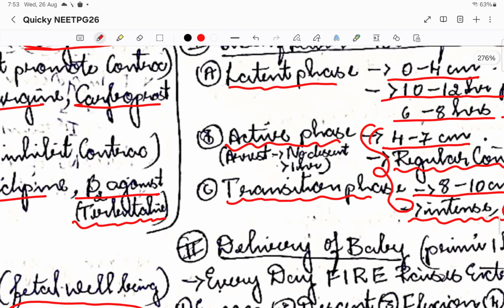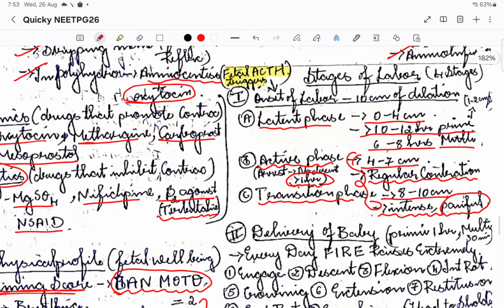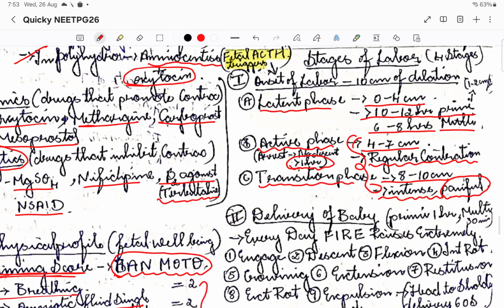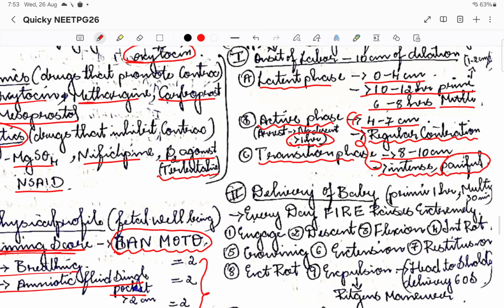Please note that we consider the active phase to be in arrest when there is no descent at all for more than 1 hour. More than 1 hour is the golden time period. If it is not happening, then we think that first stage arrest has happened, so there is no progression at all. That is when we go for investigation, and probably even intervention, that is LSCS, or probably intervene by doing episiotomy and all these things.